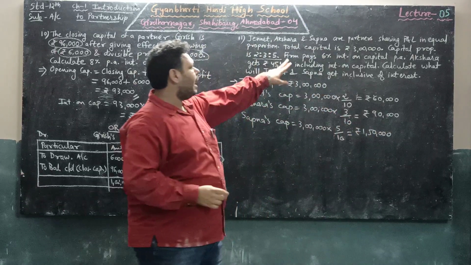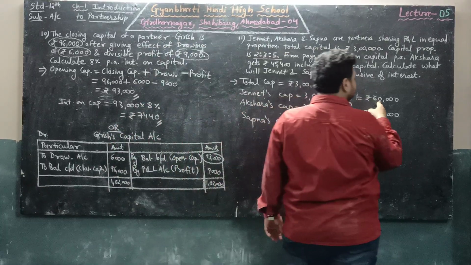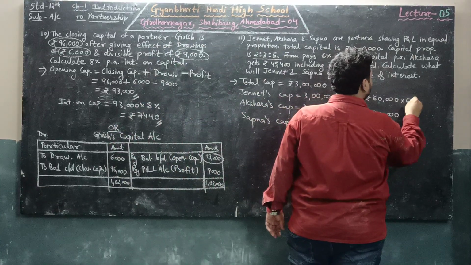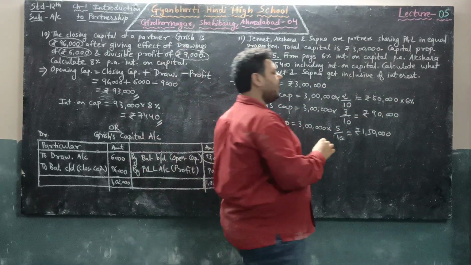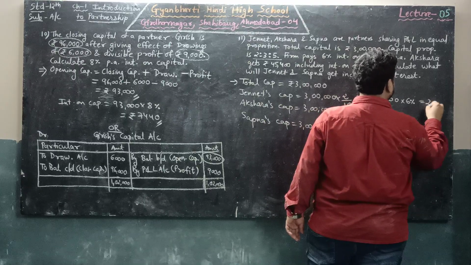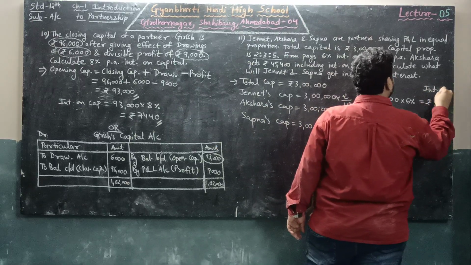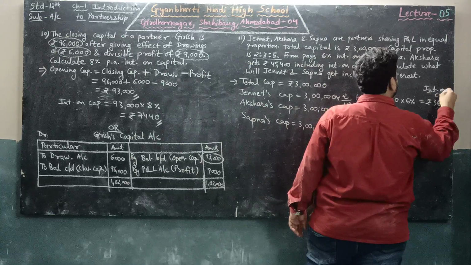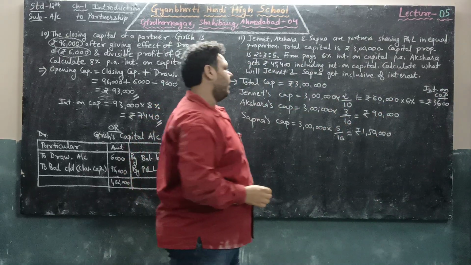Now interest on capital is 6% per annum. So Janet's capital is 60,000 into 6%. So the amount of interest on capital she will get is rupees 3,600.